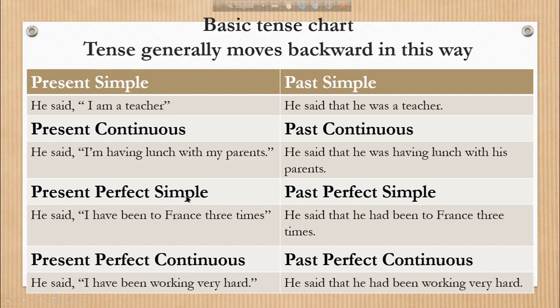Present perfect simple changes into past perfect simple. He said, "I have been to France 3 times." He said that he had been to France 3 times.